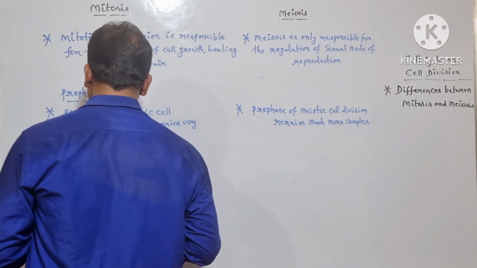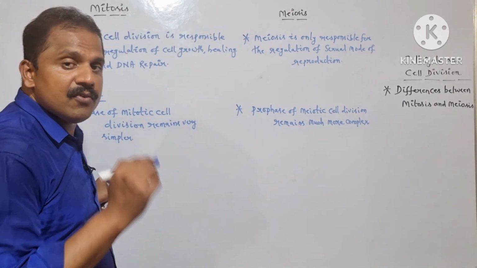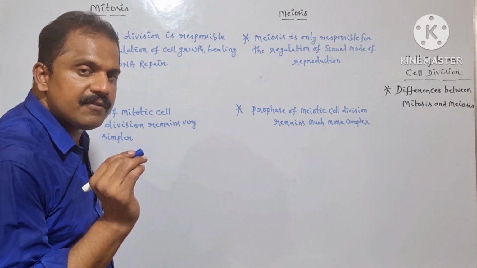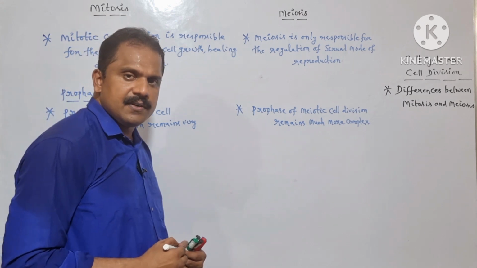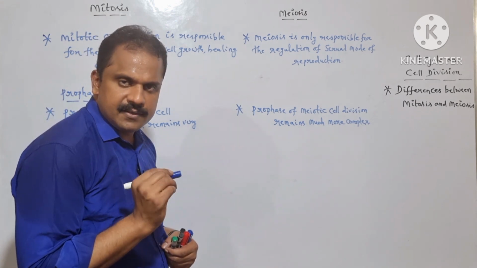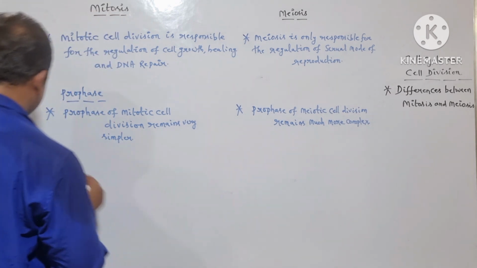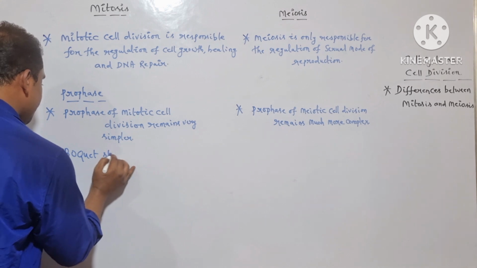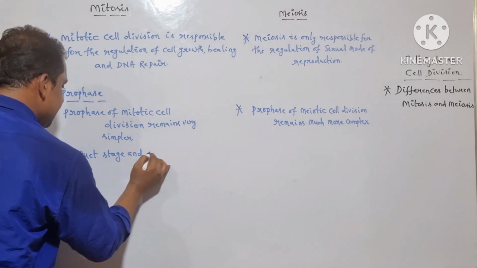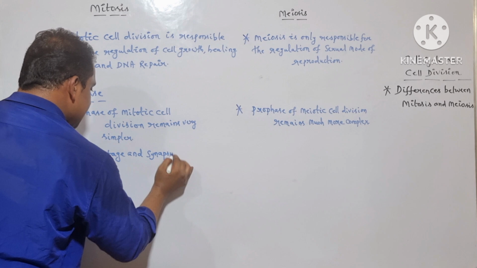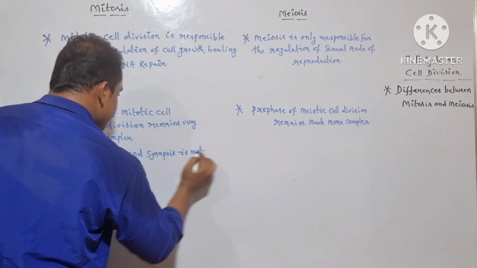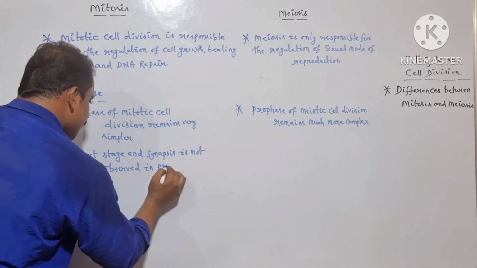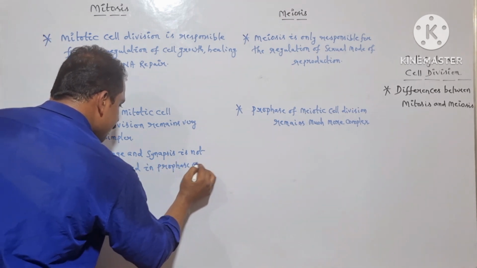In case of the prophase of the mitotic cell division, in general, we won't observe the bouquet stage and even the synapsis. But whereas in case of the prophase of the meiotic cell division, we observe the bouquet stage and even the synaptic stage. Is it clear? Bouquet stage and synapsis are not observed in prophase of mitosis.